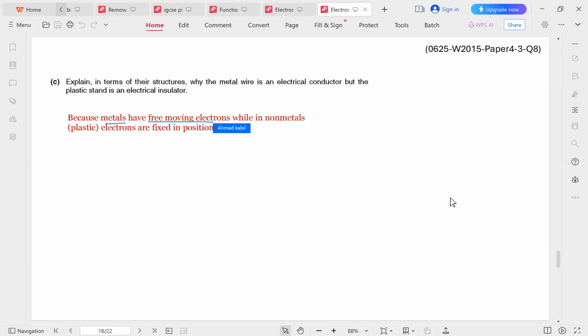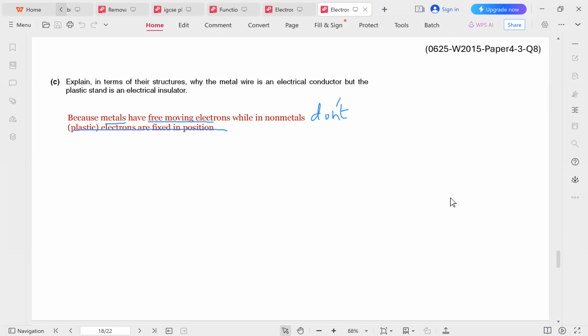You cannot say "while non-metals don't." Do not just write "don't" and then leave the answer like this without writing the second part. Because if you leave it like this, this suggests that metals have free moving electrons while non-metals don't have free moving electrons. They don't have electrons to begin with.